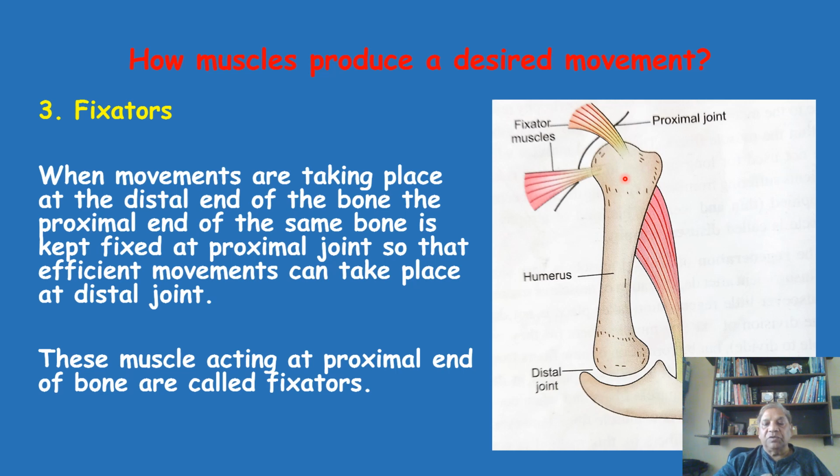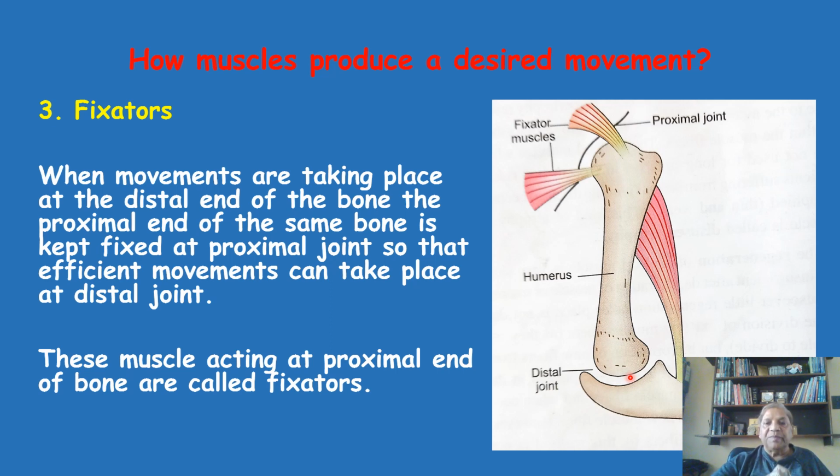It cannot move. There cannot be any movement at the shoulder joint, which the upper end forms. These muscles, which are attached at the upper end of the humerus, contract so tightly that no movements can take place at the shoulder joint, and the humerus is thus stabilized, or kept fixed, so that the movements taking place at the distal end can take place efficiently.